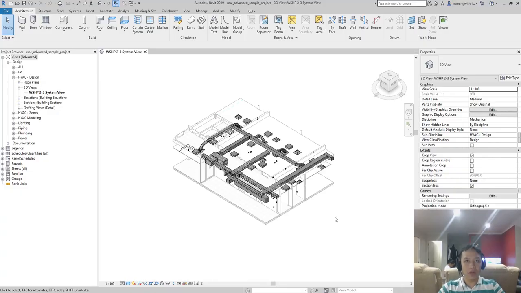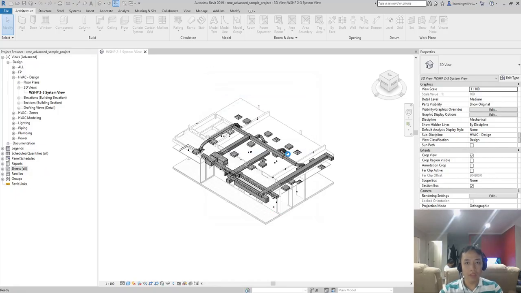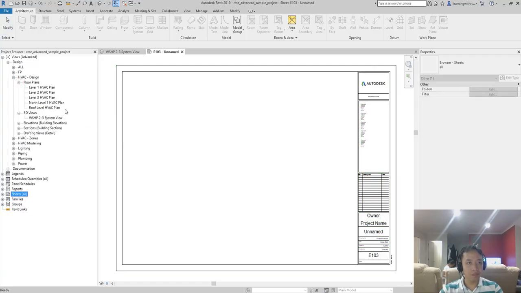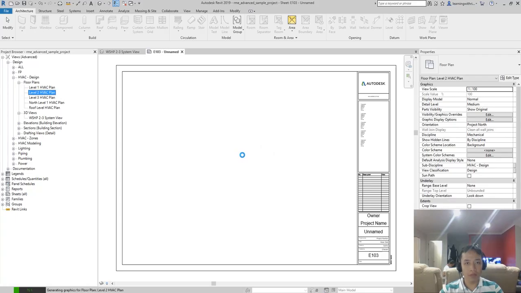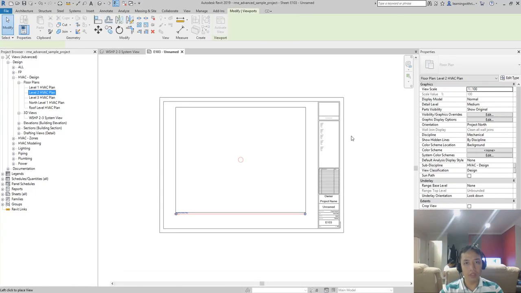All right, so I'm going to show you how to create a shared parameter. Let's say, for example, I'm going to create here a new sheet. This is the new sheet. I'll be using the A0 metric title block. And then after that, I'm just going to insert here a view. So let's say I'm going to go ahead and insert my floor plan view. I'll just drag this inside.